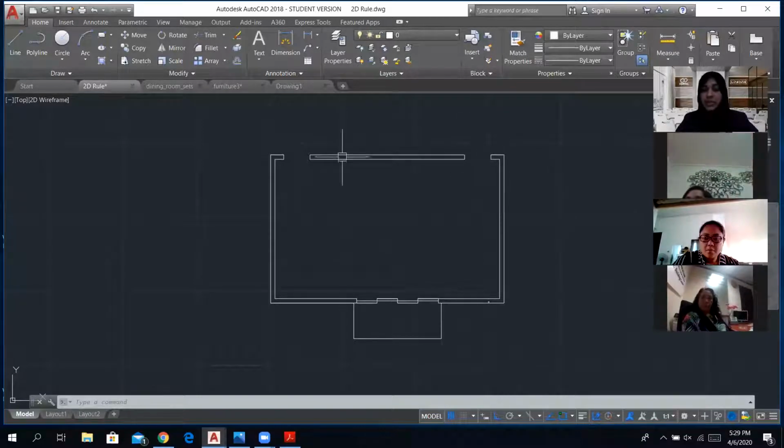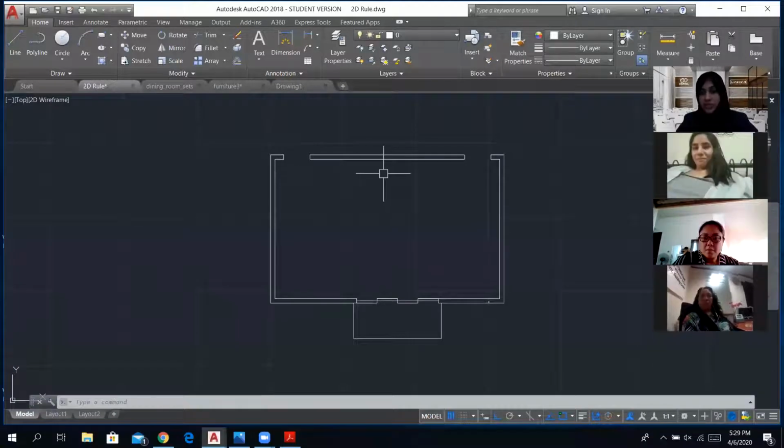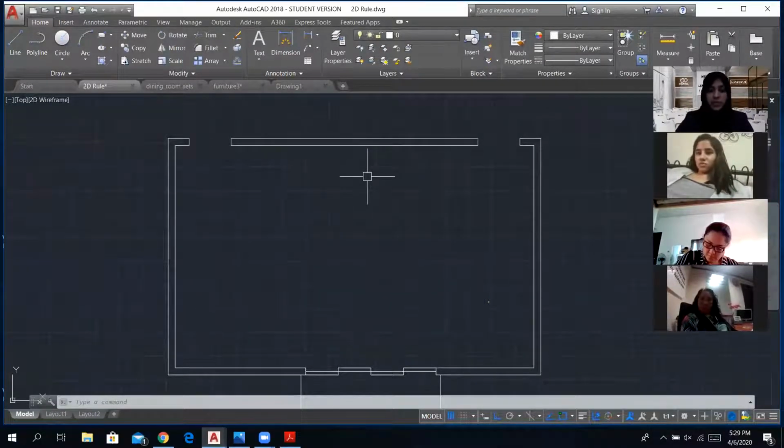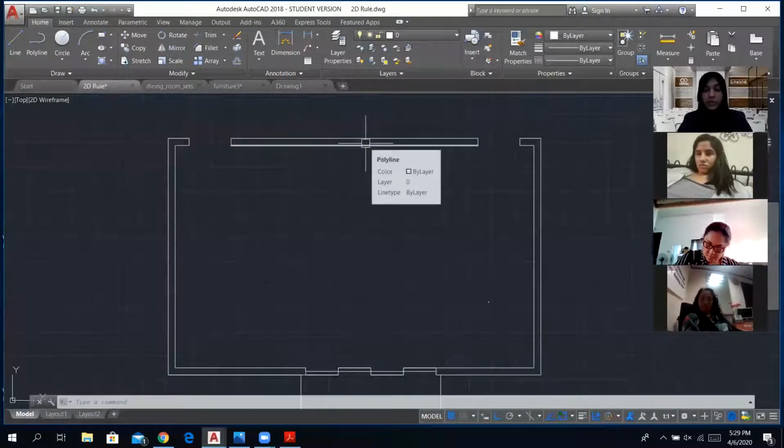Because when a person is entering and leaving, there should be nothing obstructing the person's path. So make sure you're not placing any furniture there. To make sure of that, usually a circulation path is around 90 cm minimum. Now let's keep it at 1 meter. So I'm going to offset this line here to create a circulation path just for now, and later on, we're going to delete it.